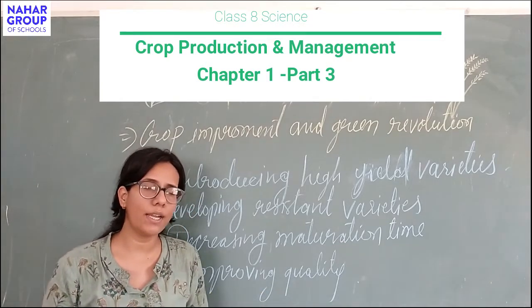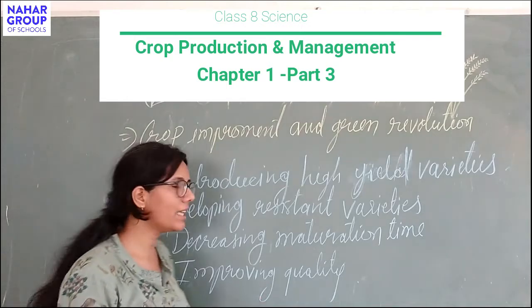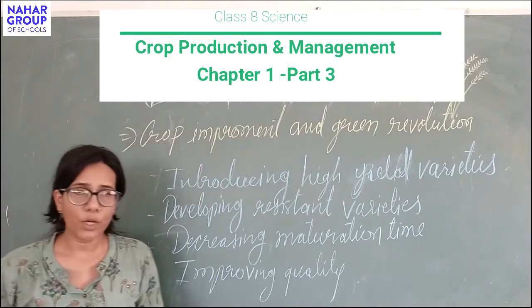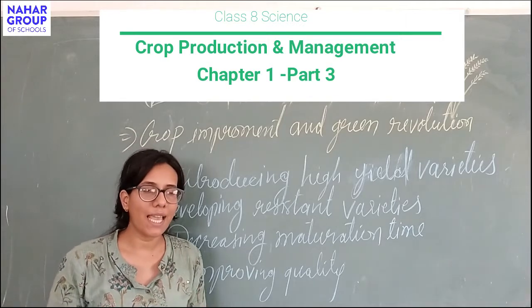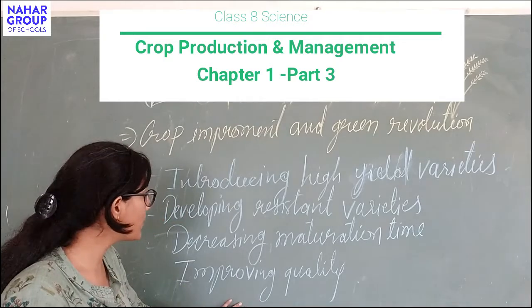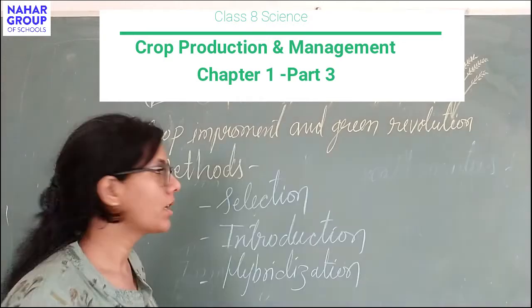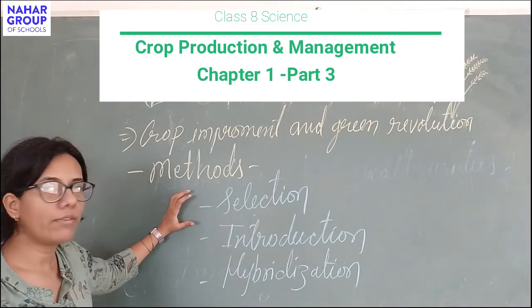Improving the quality means improving the amount of nutrients which are present in the crops or in the grain products. If the amount of nutrients is high, we have to utilize a smaller volume of these products. So these are the methods which are utilized to improve the varieties of our crops.